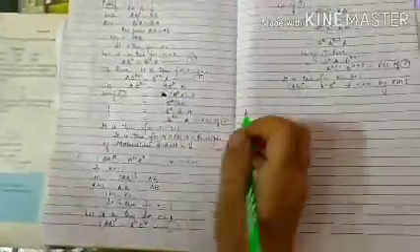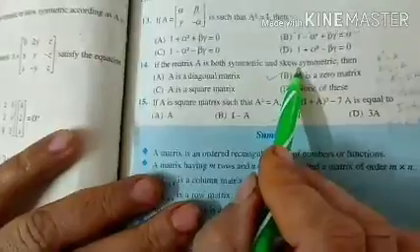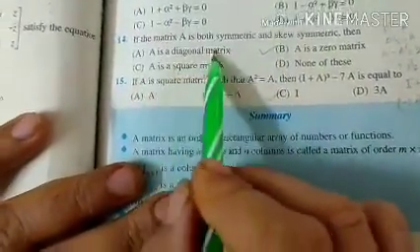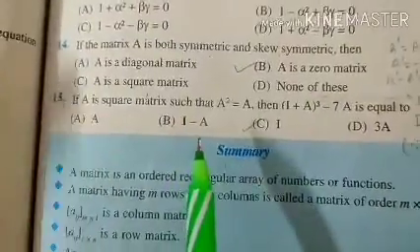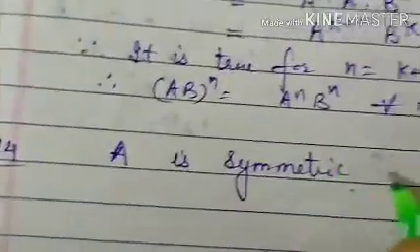Now the 14th question is: if a matrix A is both symmetric and skew symmetric, then A is a diagonal matrix, or zero matrix, or square matrix, or none of these. Now A is a symmetric matrix.